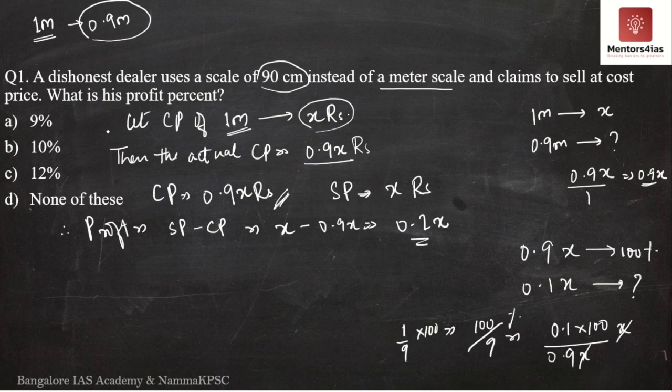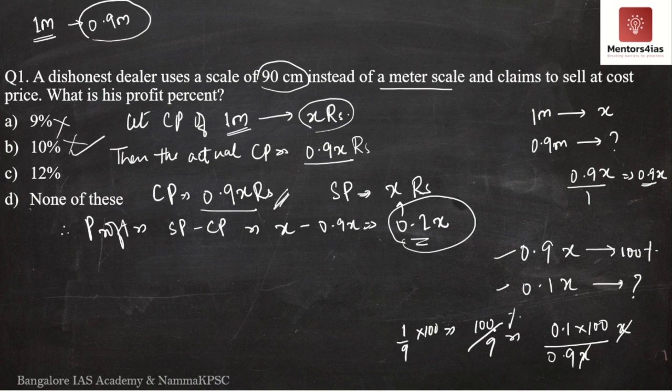However, if you look at the options over here, 100 by 9 percentage is not equal to 9%. It is not equal to 10%. See, as soon as you see 0.1x, many of us would, in order to skip this step, think that 0.1 of something is nothing but 10%, and quickly go and mark it as option B. But it is not option B. Why? It is 0.1x on the basis of the cost price, which is 0.9x, not with respect to x. So don't make such mistakes, and that is why 10% is actually given over here.